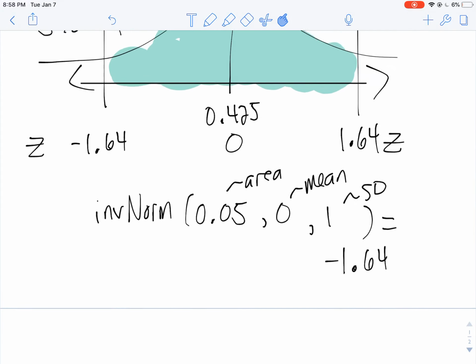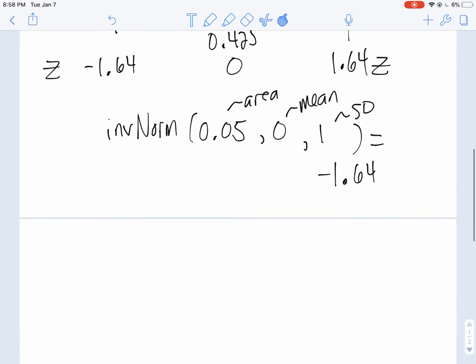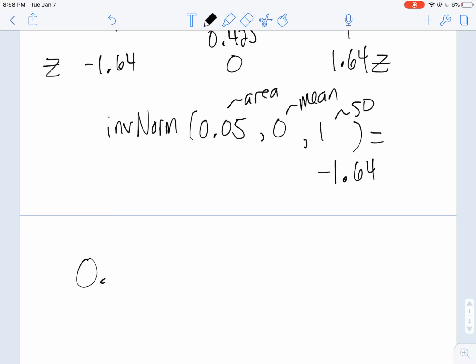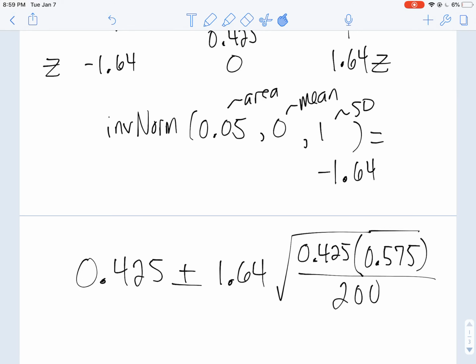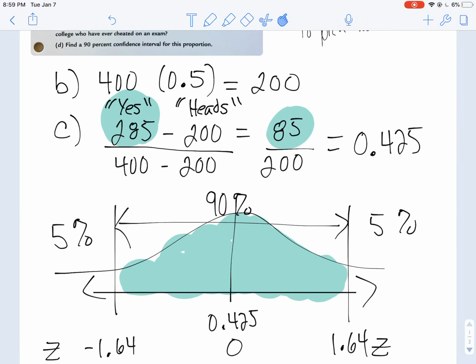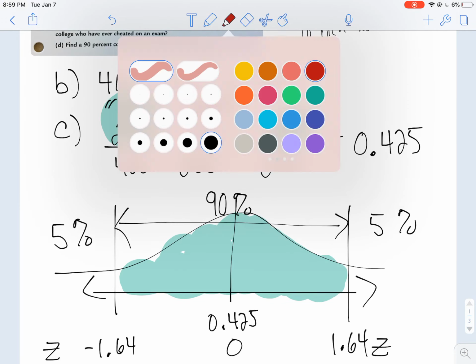So now I can create a confidence interval. I'm going to take that 0.425 plus or minus 1.64 times the square root of 0.425, and then the complement of that, 0.575, over my sample size, which would be 200, because remember, up here I took away the 200 that I assumed to be flipping heads.